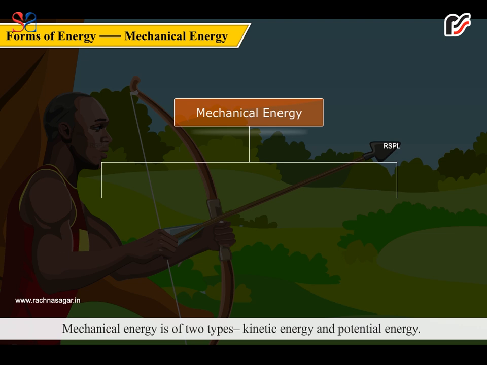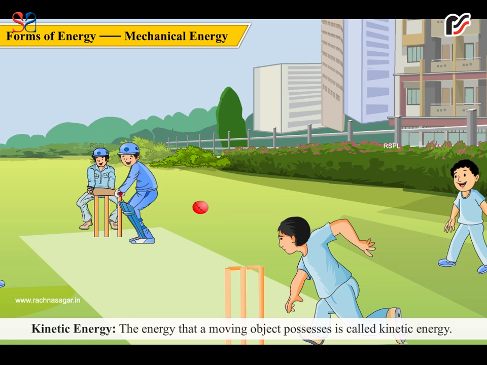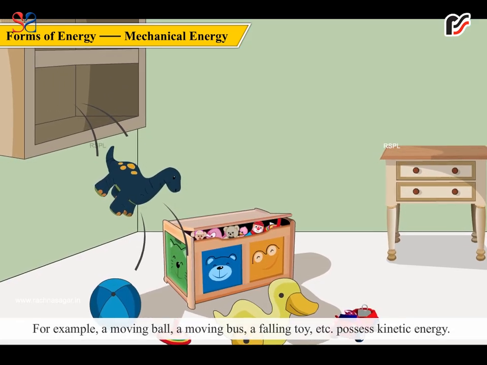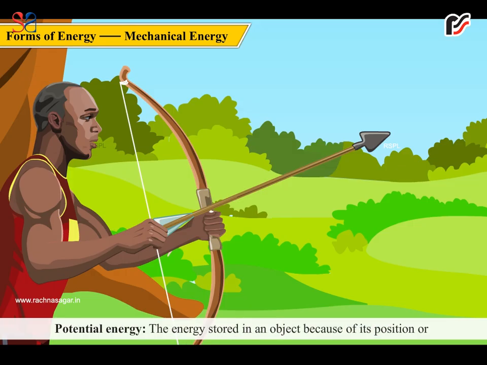Forms of energy. Mechanical energy. Mechanical energy is of two types: kinetic energy and potential energy. Kinetic energy. The energy that a moving object possesses is called kinetic energy. For example, a moving ball, a moving bus, a falling toy, etc. possess kinetic energy.